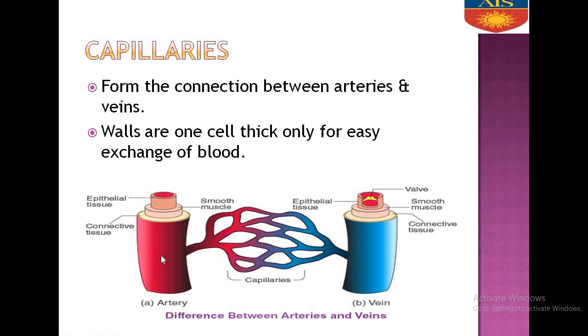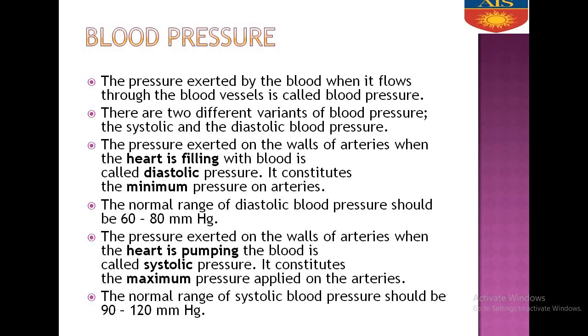Now arteries are divided into arterioles, then they form capillaries, the network between artery and vein. Then these branches are venules, which reunite, which join to form a vein. Clear? Next, we will study about blood pressure.